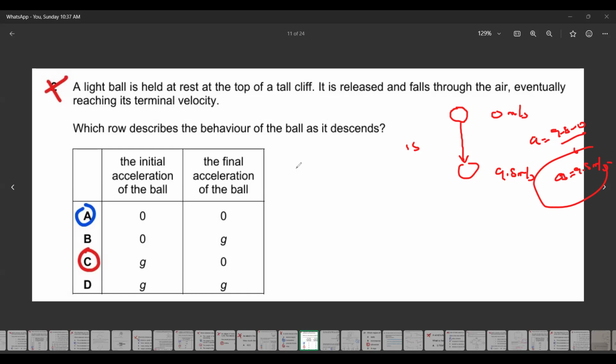So the acceleration of an object, whenever you drop any object, the acceleration because of the gravity of the earth is 9.8. But it reaches the terminal velocity. So what should be the final acceleration? The final acceleration should be zero. If this was the same question in exam and they say what is the initial velocity, then your answer will be counted as correct. But they did not ask initial velocity, they asked initial acceleration. That's why initially due to gravity, and then there's no acceleration because it reaches a terminal speed. So it moves at a constant speed.